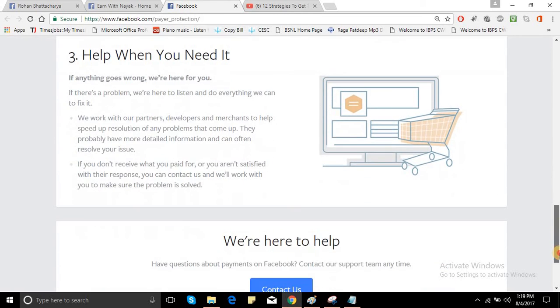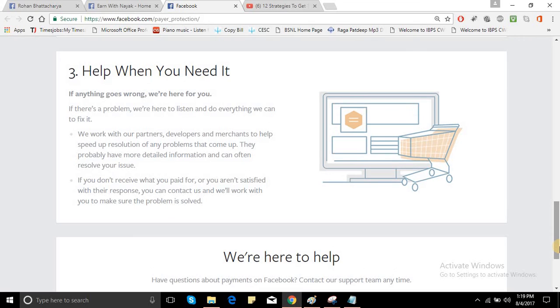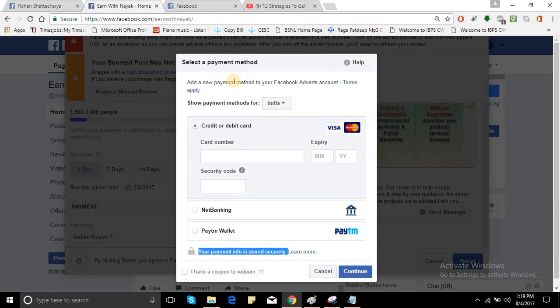It's better to use a card which has a very small amount. You are using just 65 rupees for this, so you don't have to use any high amounted card. I mean, if your credit card or debit card is carrying 1 lakh, 2 lakh, or more than that, then please don't use it.